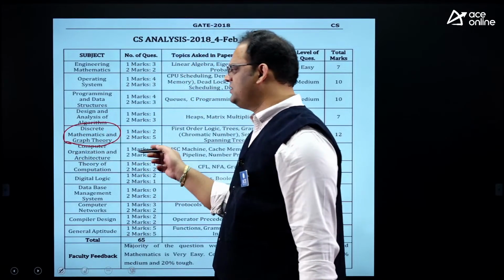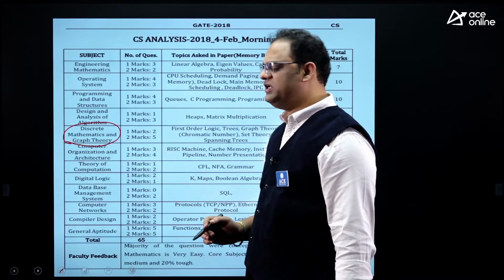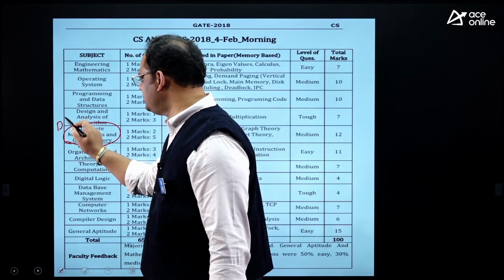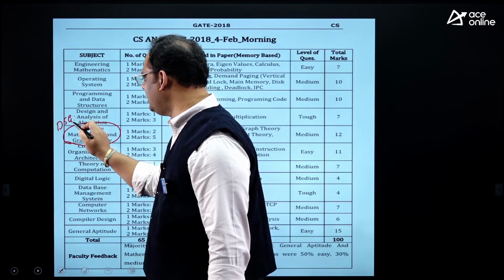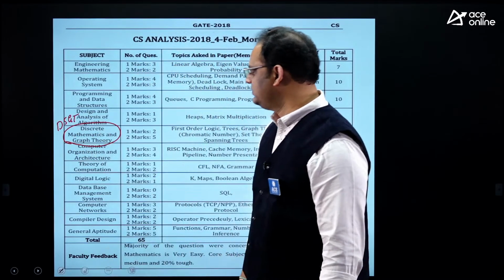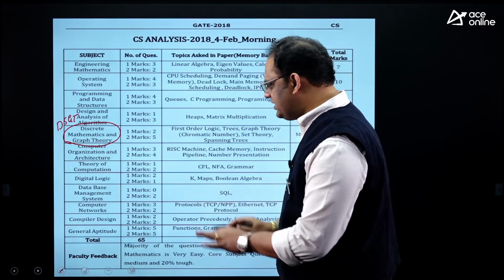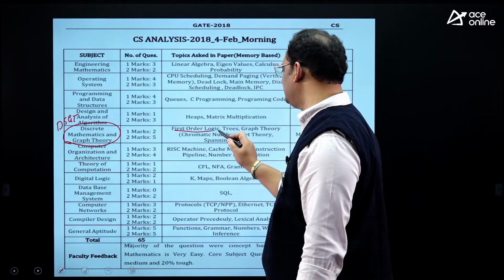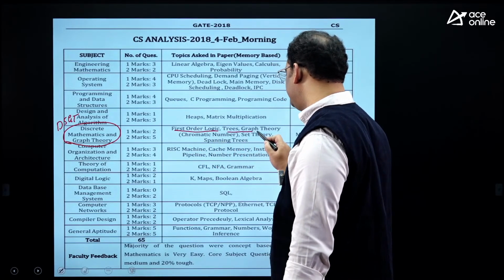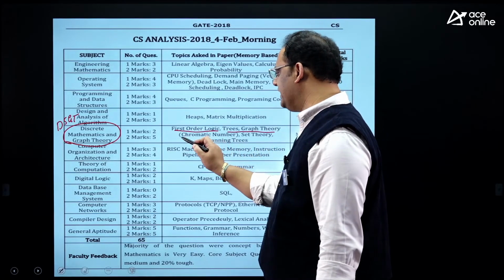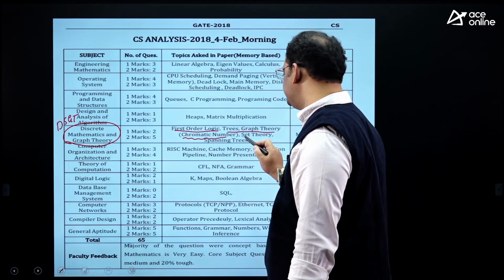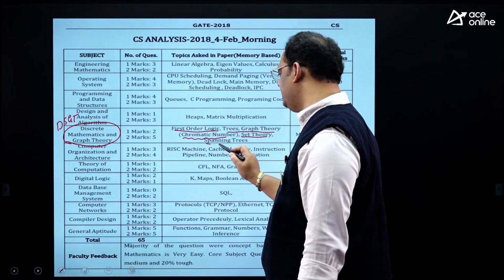In many universities it can be named as a DMGT or DSGT subject, discrete structures and graph theory. In our discrete structures, we got a question from first order logic and trees concept. From graph theory, we got a question from chromatic number, from set theory and spanning trees.